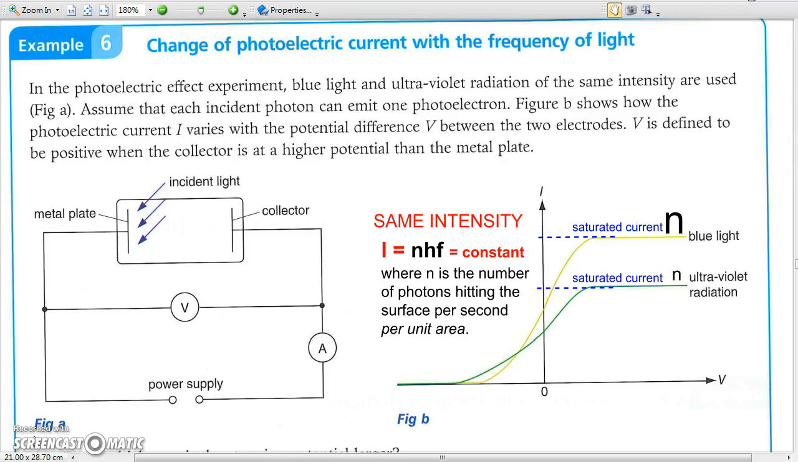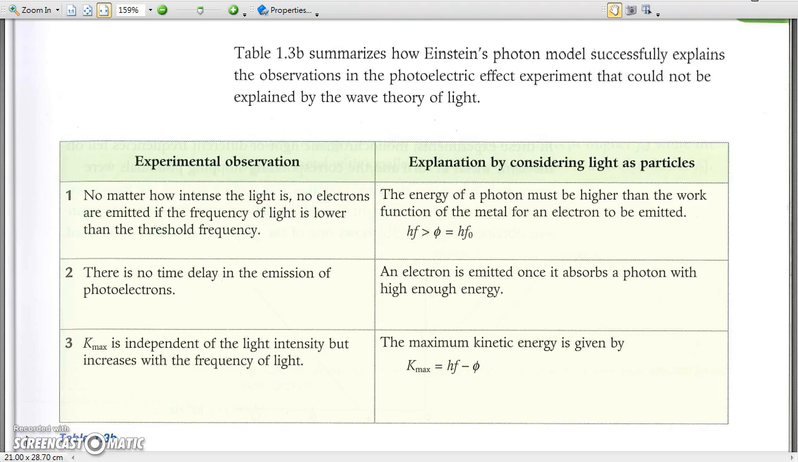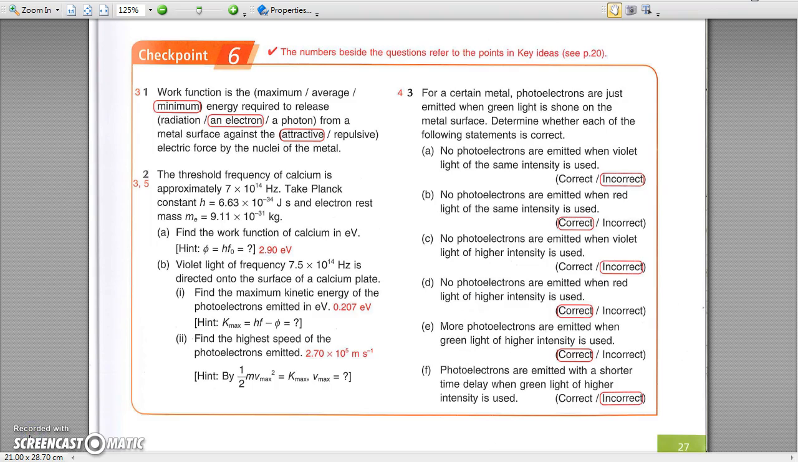On the other hand, the stopping potential depends on the maximum kinetic energy of photoelectrons, and is thus larger for UV radiation, which has a higher frequency. The table on the next page summarizes how Einstein's photon model explains the observations in the photoelectric effect experiment. Try Checkpoint 6.